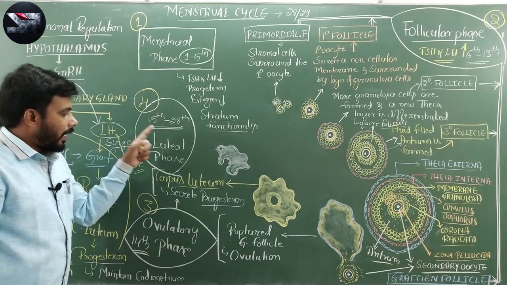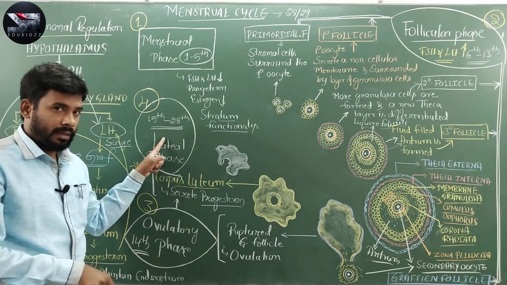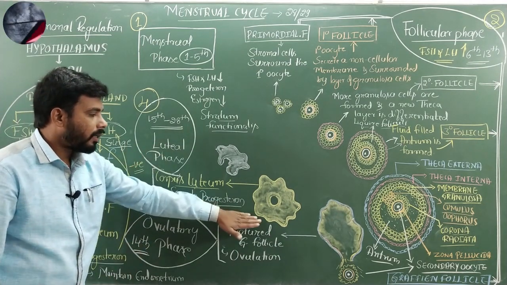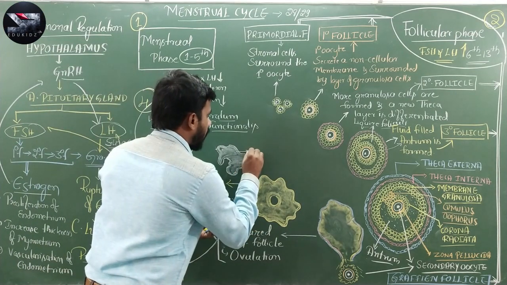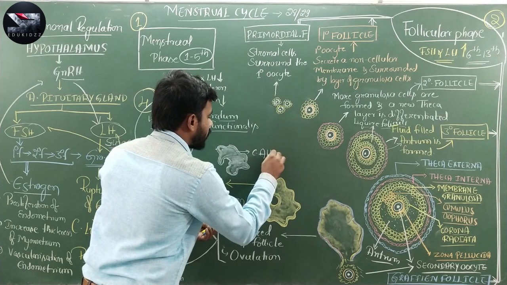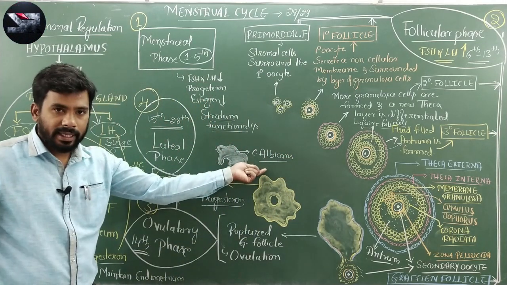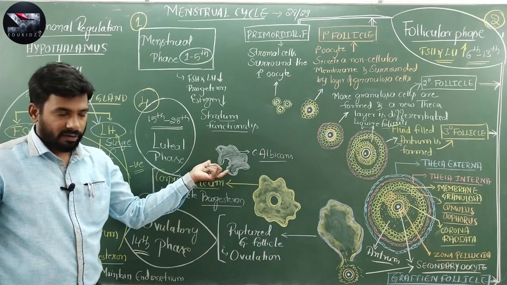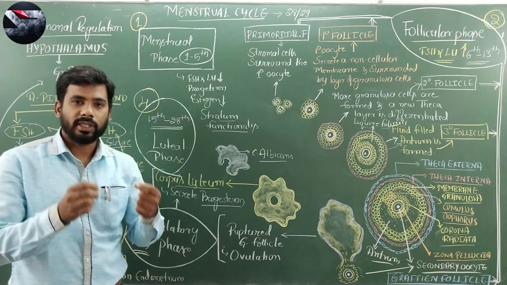Got it? Here, if there is no pregnancy, then what happens? The corpus luteum will degenerate into corpus albicans, which finally disintegrates inside the ovary itself. So, this corpus albicans does not secrete any progesterone.